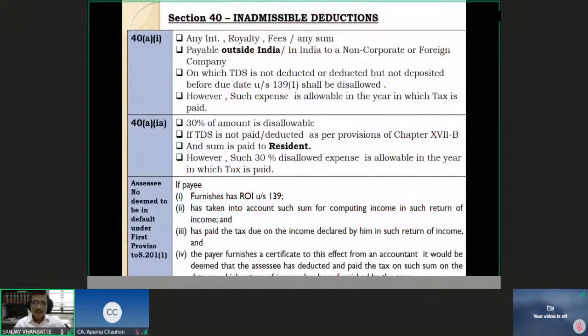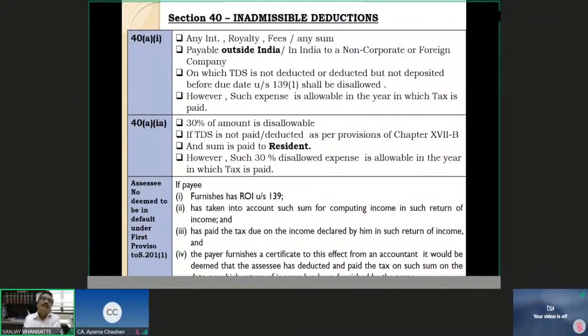Then we are trying to see some expenses which are not allowed now. From section 40 onwards, we are going to see what are the expenses that are not allowed. Section 30 to 37, expenses allowed. Now we are going to see section 40 to 40A. We are going to see various types of sections which are not allowed to you as deductions.